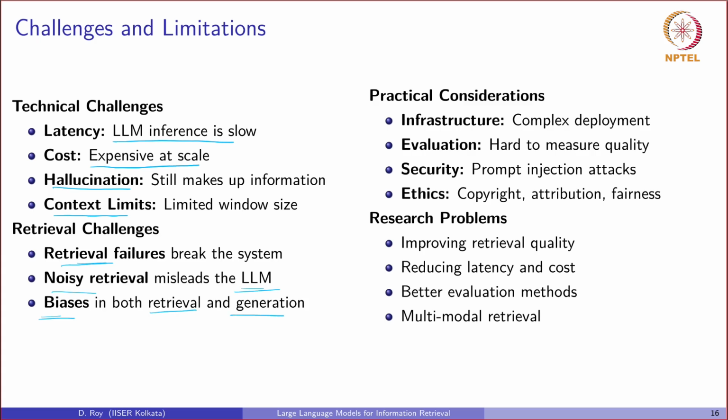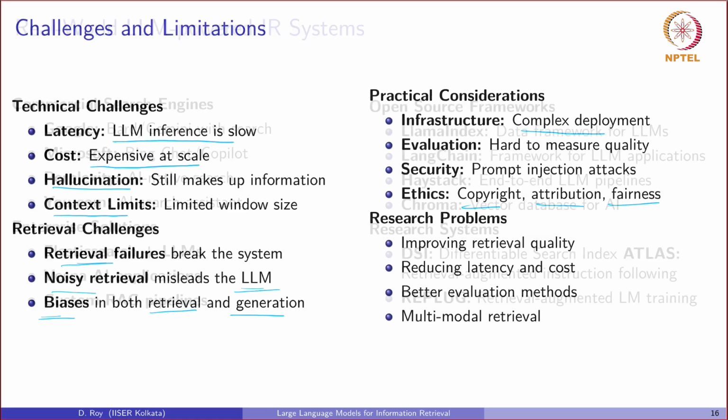We should remove or avoid biases as much as possible. Practically, deploying a system involving LLMs requires complex infrastructure, which will again be expensive. And we also face ethical questions about copyright, attribution, as well as the fairness of the system.